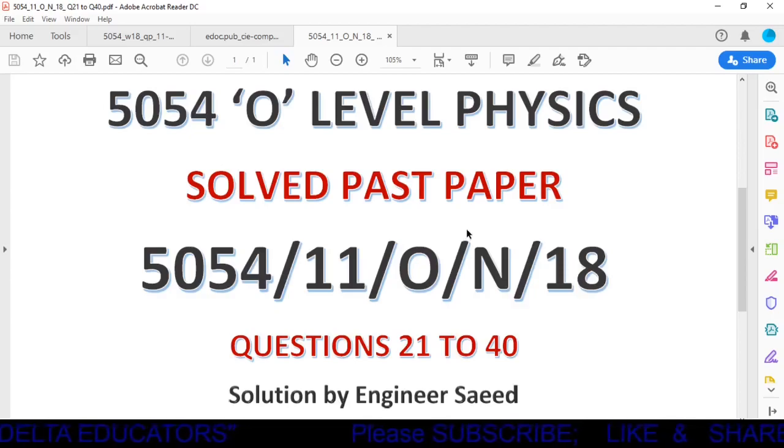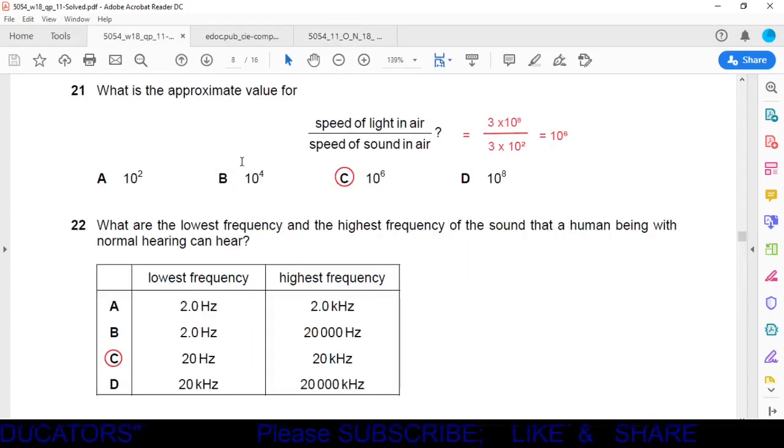Today we will solve O-Level Physics 5054 Paper 1 Variant 1 October November 18 and questions from 21 to question number 40. From question 1 to question number 20 we have already solved. Now we have to start from 21.